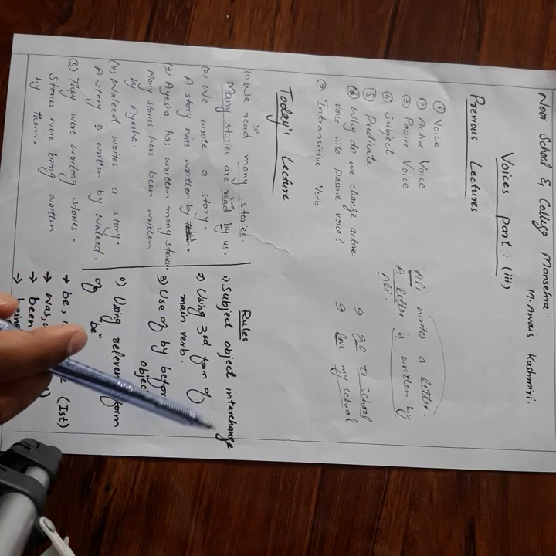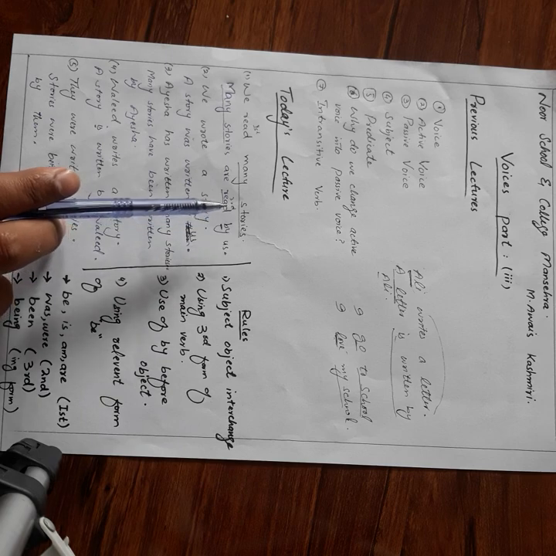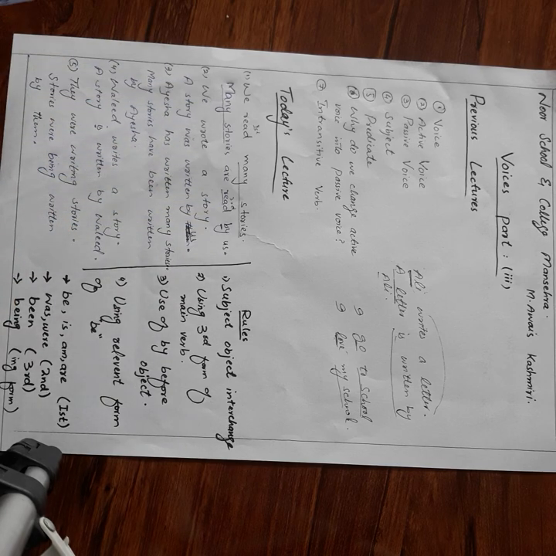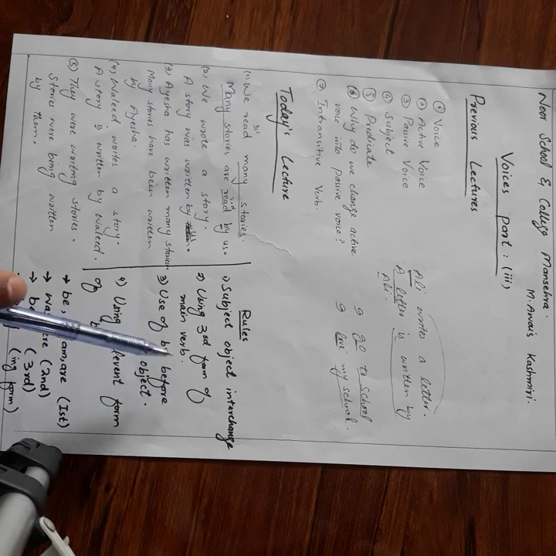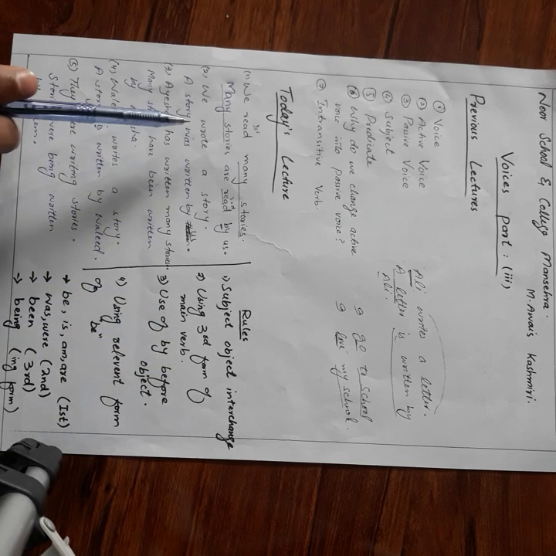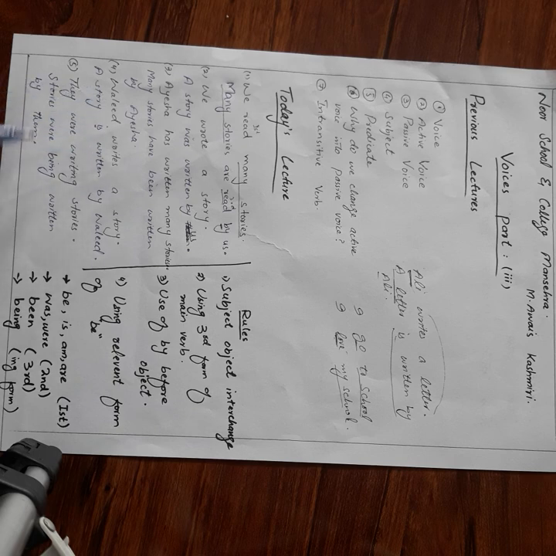Subject object interchange, that I have made the object of active voice the subject of passive voice. Using the third form of main verb, so I have used the third form of main verb everywhere in passive voice. Then use of by before the object. You can see that I have used by before the object of the sentence in passive voices.